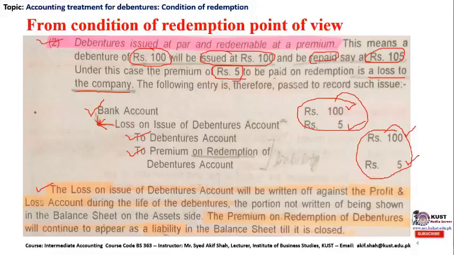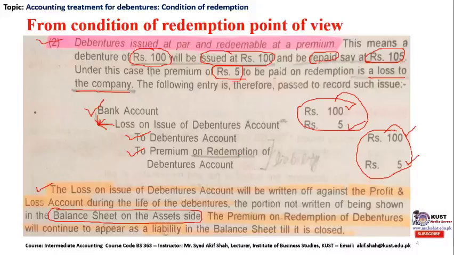Whatever portion needs to be written off will be written off from the profit and loss account of the company. However, the remaining amount which exists over the life of the debenture will be available and reported on the balance sheet under the asset side until and unless this loss has completely been written off.